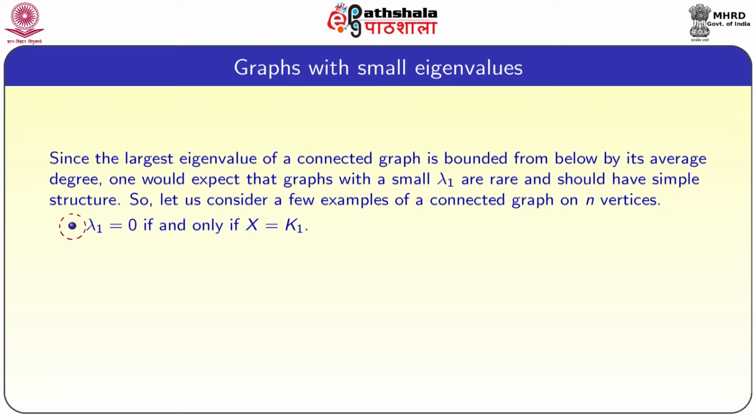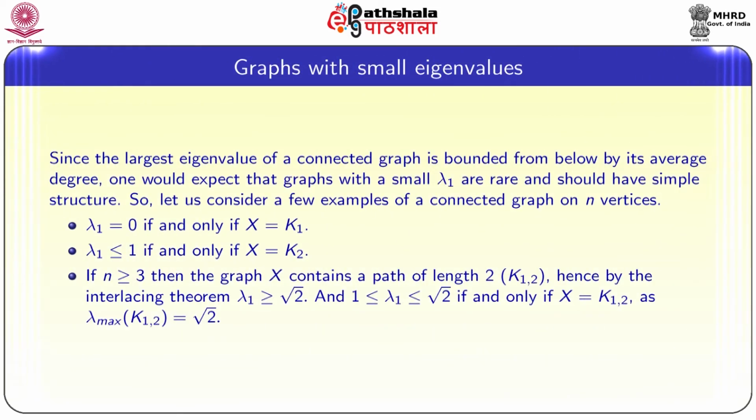Lambda 1 is equal to 0, that is, the largest eigenvalue itself is 0, if and only if X equals K1. Lambda 1 is less than or equal to 1 if and only if X equals K2. Here note that we are assuming X is a connected graph. So lambda 1 less than or equal to 1 if and only if the graph has to be the complete graph with 2 vertices.